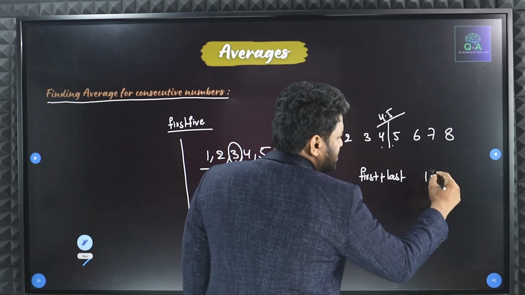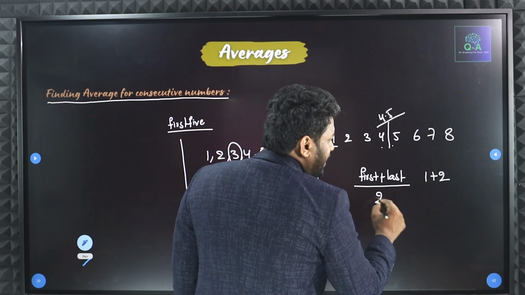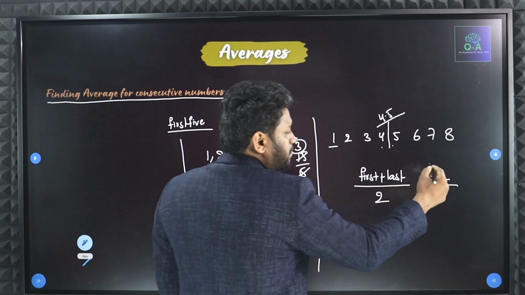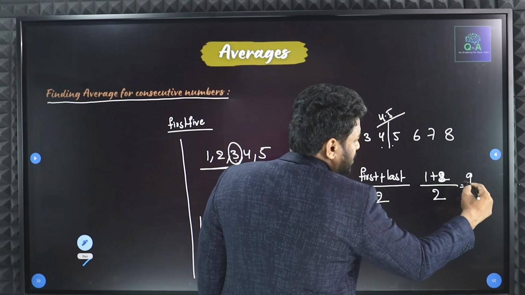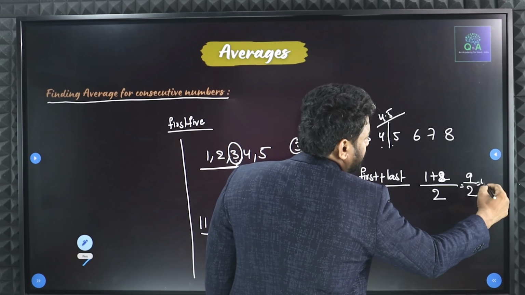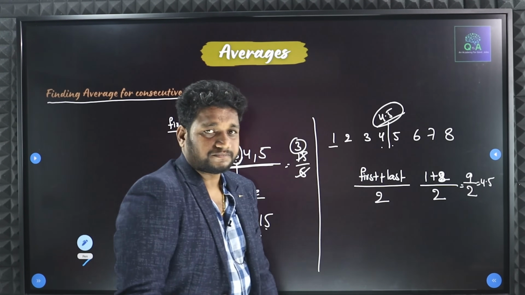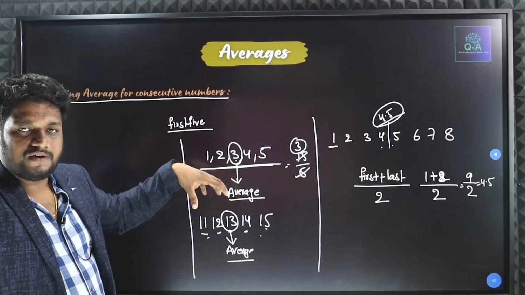What is my last number here? First number and last number, if you divide with 2, here my last number is 8, sorry. Okay, 1 plus 8, if you divide with 2, 1 plus 8 is nothing but 9. 9 by 2 is going to be 4.5. Anyway, you'll be getting the same answer. Understood? This logic you can apply for these numbers also.